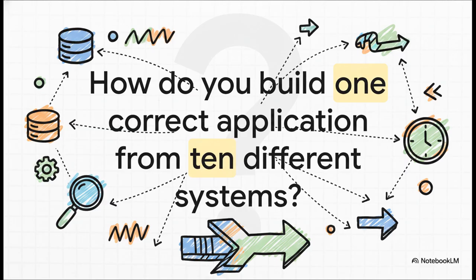And this really gets to the heart of the challenge for any modern engineer. The truth is, there's no single magic tool that can do it all. You're always going to need a database for your core transactions, a search index for fast queries, a cache for speed. The list goes on. Each one is a specialist. So the real dilemma is, how on earth do you weave all of these specialists together into one single coherent application that doesn't just completely fall apart?